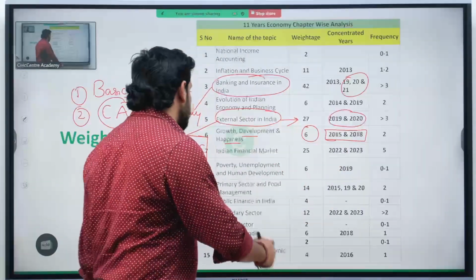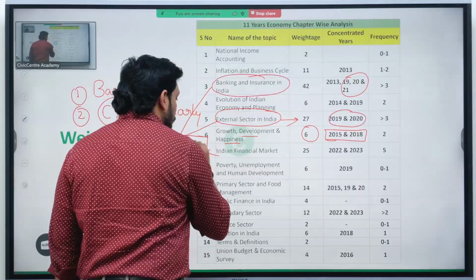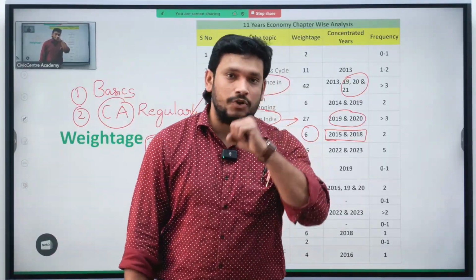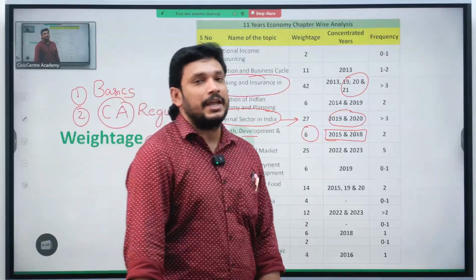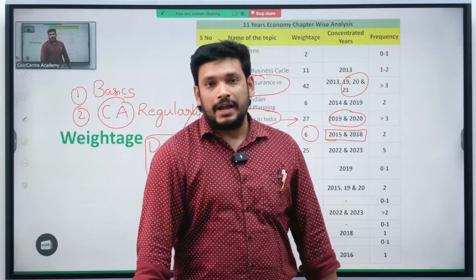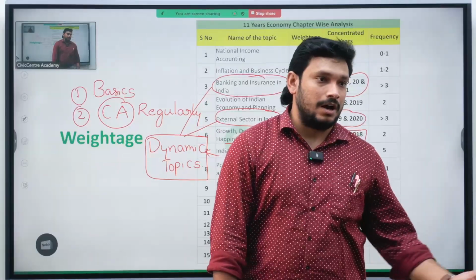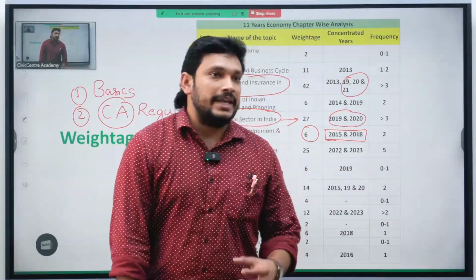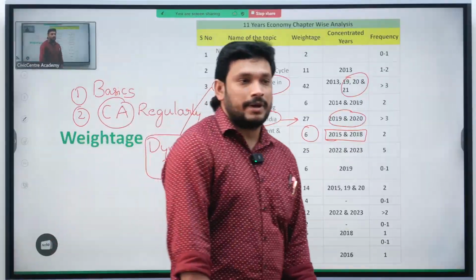And then another major topic, Indian financial market. Recently, from 2014 onwards, the stock exchange became more important. And after GIFT City came, it became more and more important. And major scams are happening through the stock market.